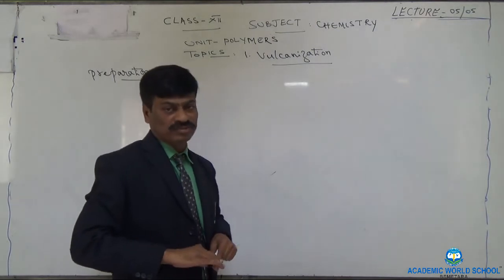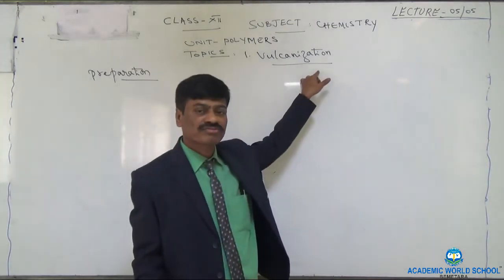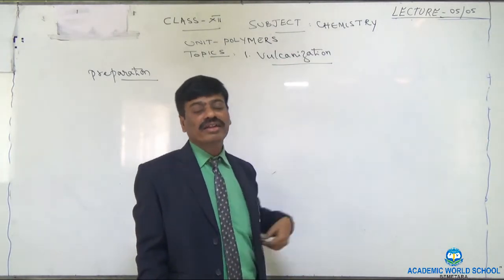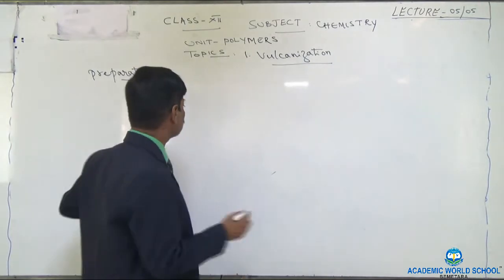The rubber which is subjected to vulcanization is raw rubber, and it is made up of 2-methyl-1,3-butadiene. Let us see its structure.